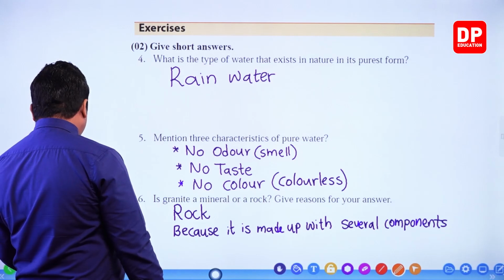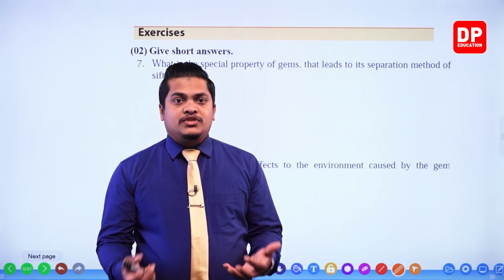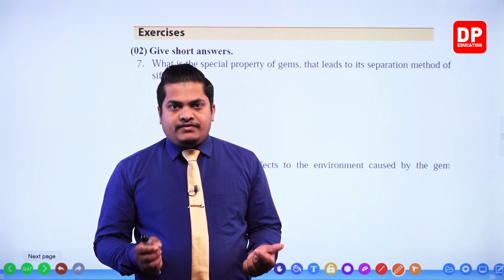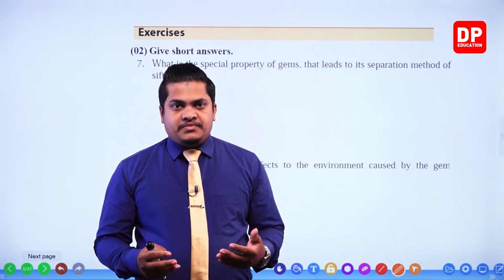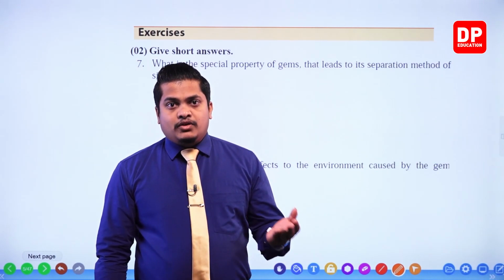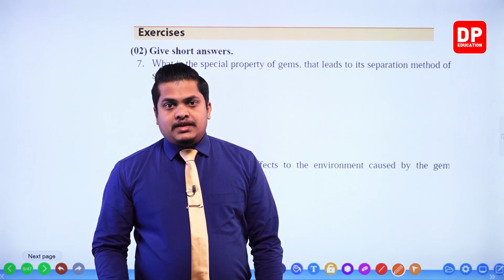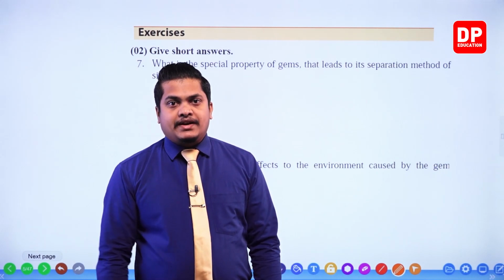Right then, question number 7. What is the special property of gems that leads to its separation method of sifting? Why can we sift and remove gems? It's mainly because, my dear children, the density of gems is very high. When you take gems, gems have very high density. So if the density is high, they will go to the bottom, and the others get separated to the top. So by that difference, we can separate gems.